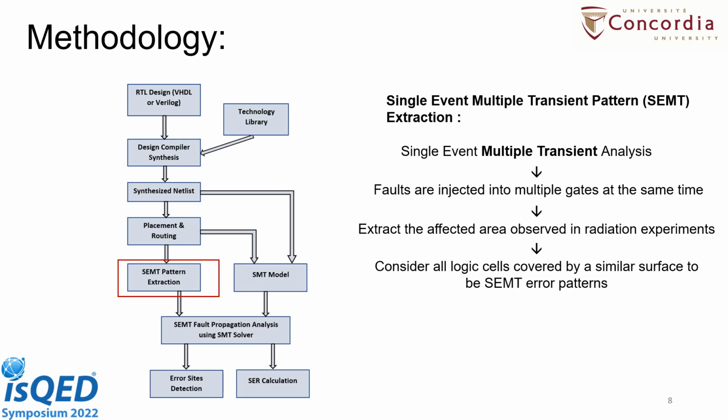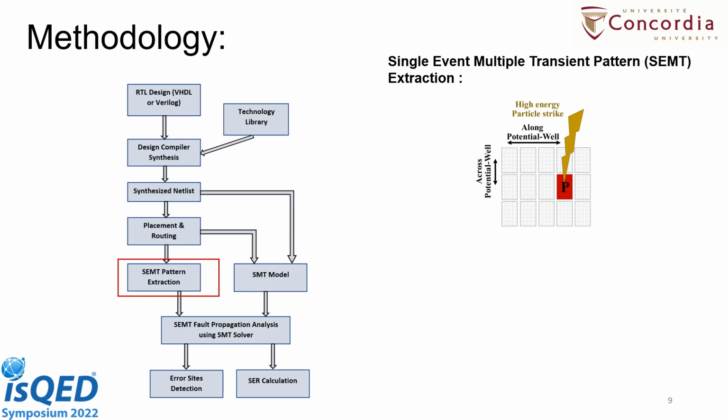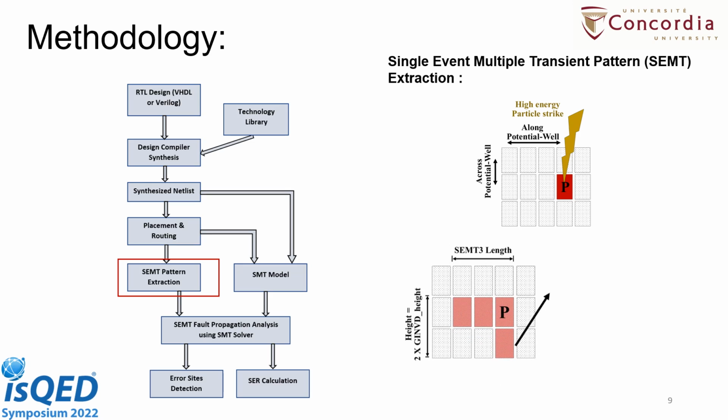For example, if we have a P as a primary component in the design, and a radiation particle hits this component, it is possible that the radiation particle can affect more than one component in the horizontal direction as well as in the vertical direction. From radiation experiments, it has been seen that a single radiation particle can affect a maximum of 3 or 4 components in the horizontal direction, and a maximum of 2 components in the vertical direction, due to the charge sharing across those wells.